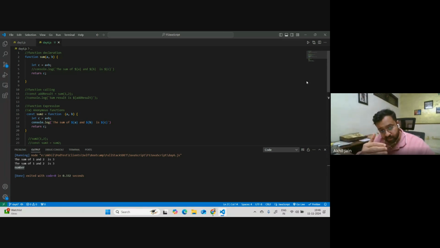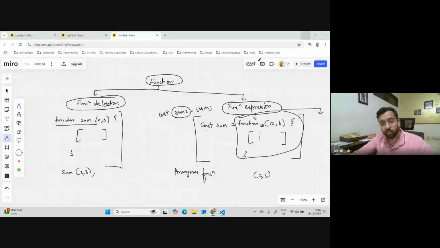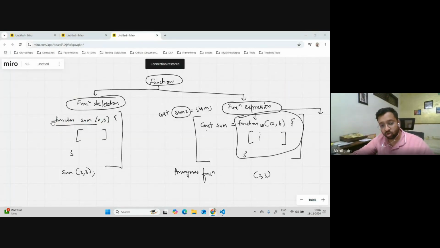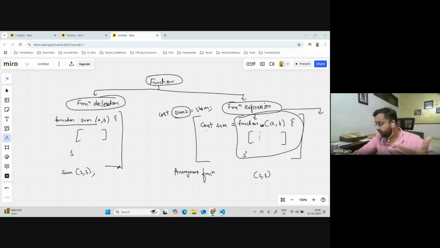So let's move ahead to the next part, if no one has any query to ask. But this should be clear, right? There are two classifications of functions. One is called function declaration, which is the normal way of writing a function, which you would have learned in any other language. And there is something called function expression, within which there are two buckets.